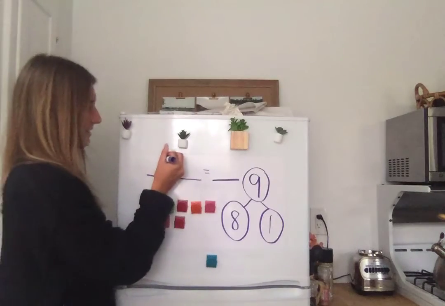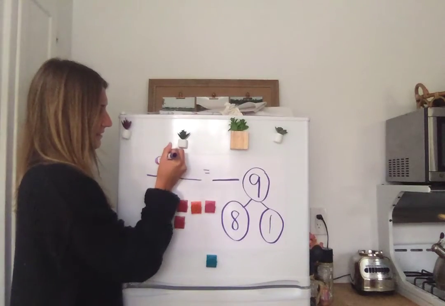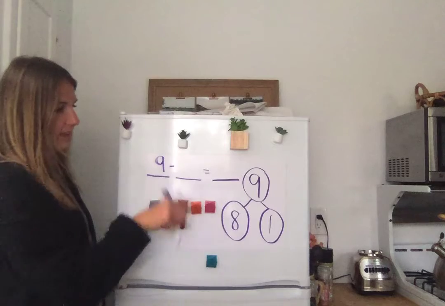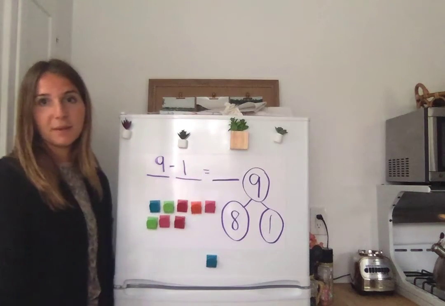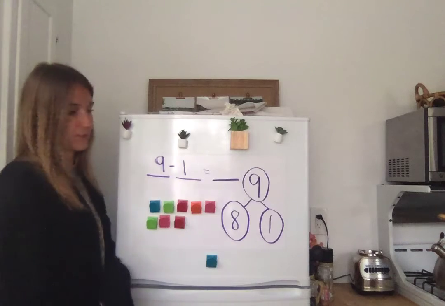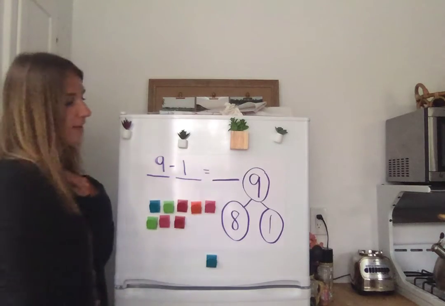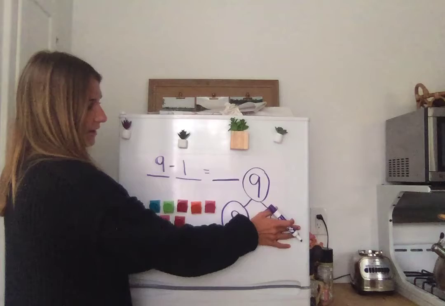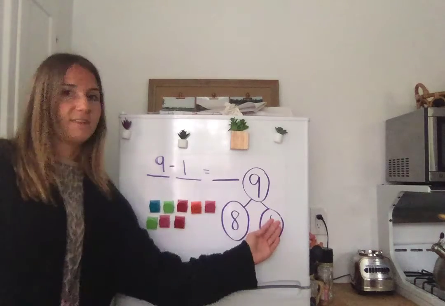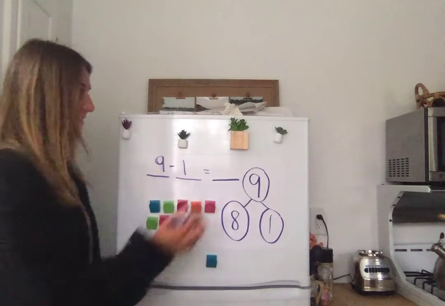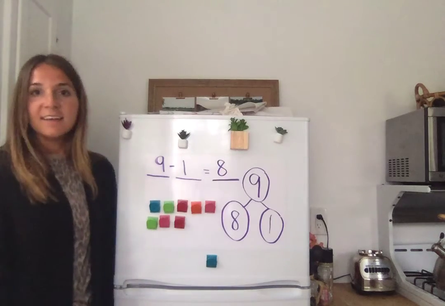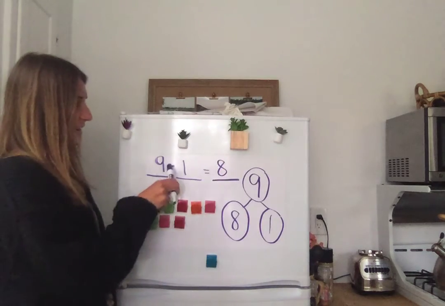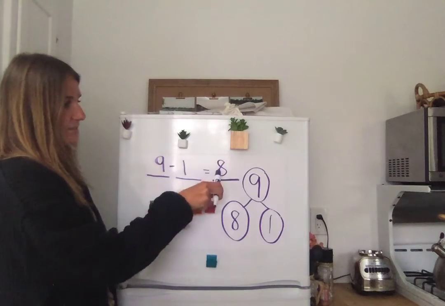So I say 9, take away. How many did I take away? 1. And now using my number bond, if I didn't remember what 9 minus 1 was, or if I had a more tricky problem, I could just cover up the 1 in my number bond. And if I do that, I have my 8 left. So equals 8. So let's read that together. 9 minus 1 equals 8.